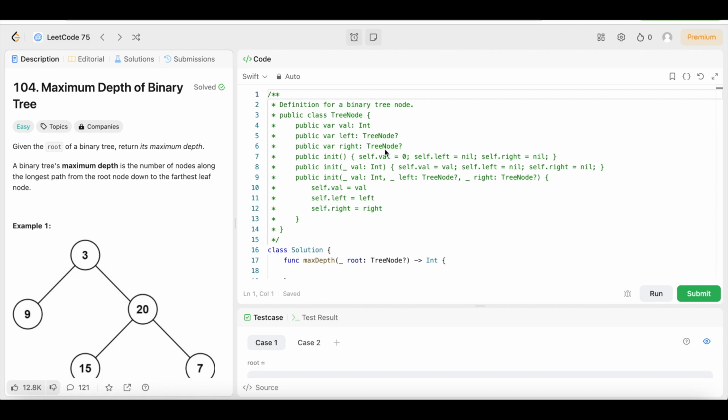Now let's look at the question we have. Today we're still in LeetCode 75. It's an easy question. We're starting the DFS binary tree part of LeetCode 75, question number 104, maximum depth of a binary tree.